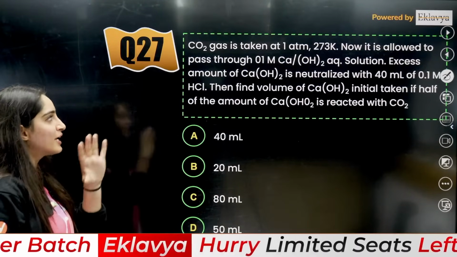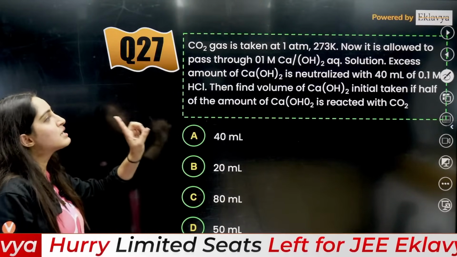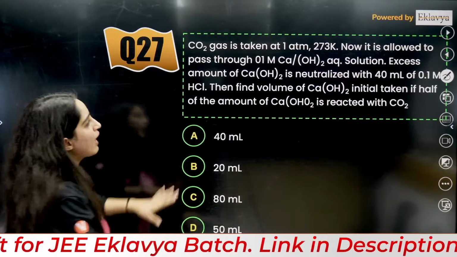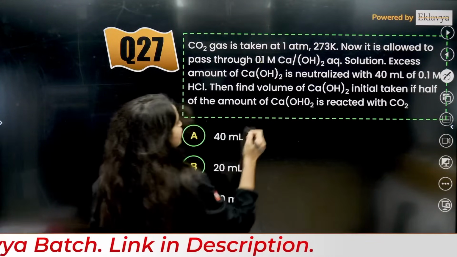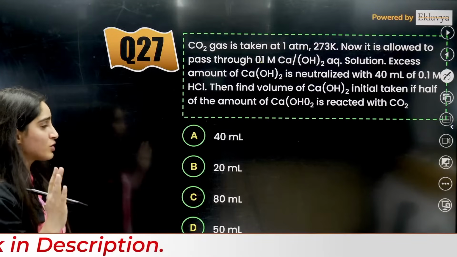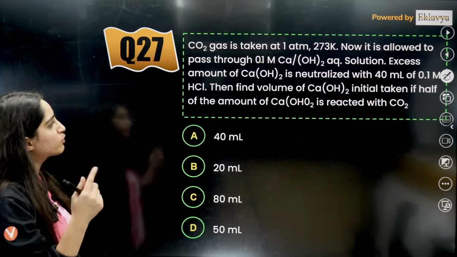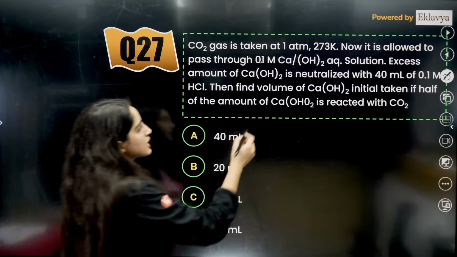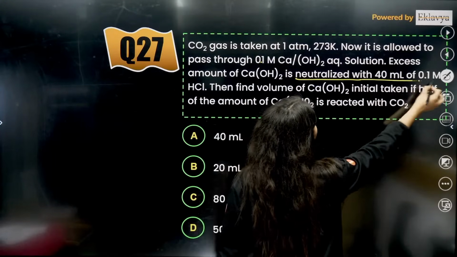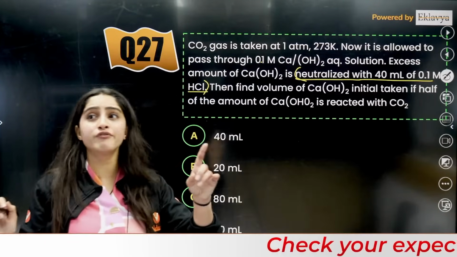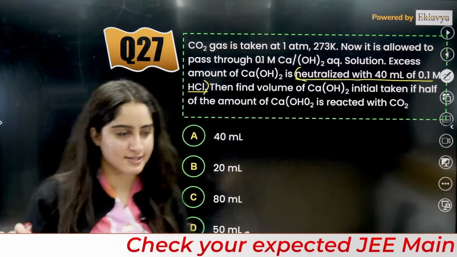CO2 gas is taken at 1 atmosphere. Now it is allowed to pass through 0.1 molar Ca(OH)2. Okay, molar concentration is given to you. Firstly, the excess amount of this is neutralized with 40 ml of this, because full information is provided regarding HCl.